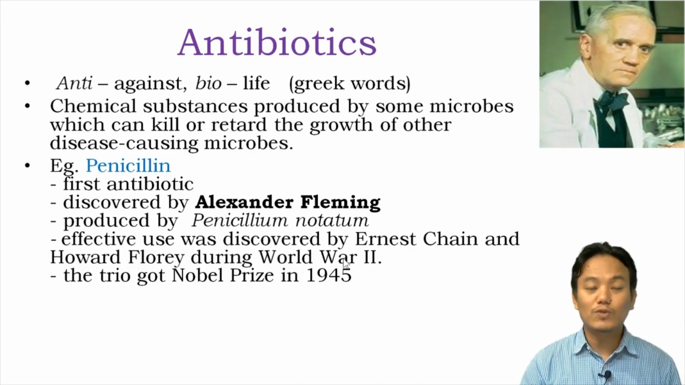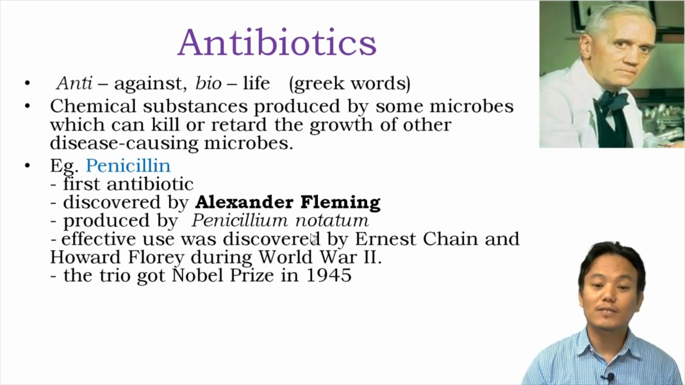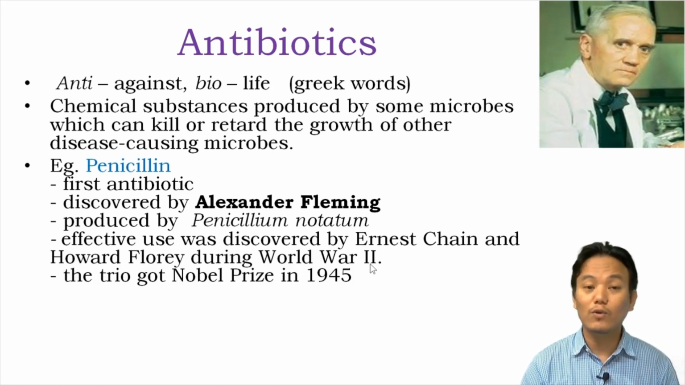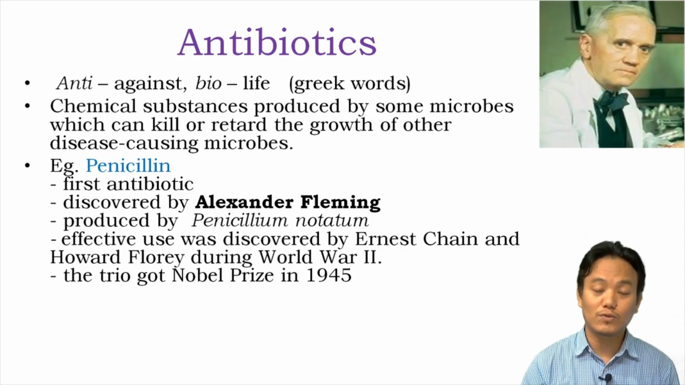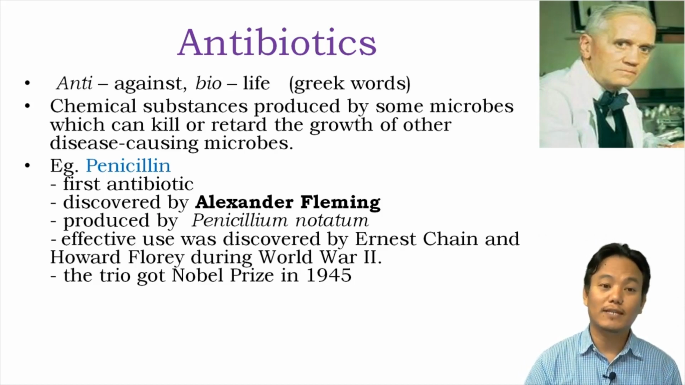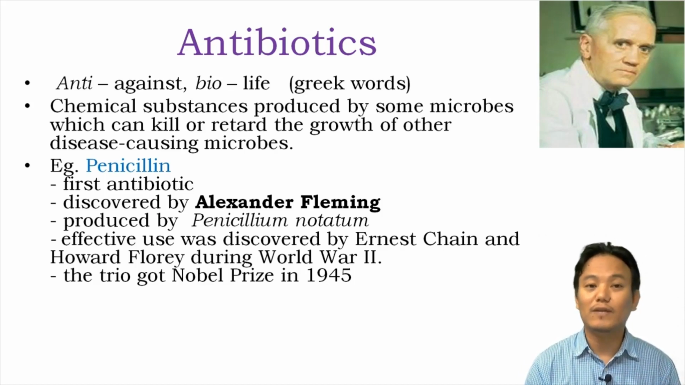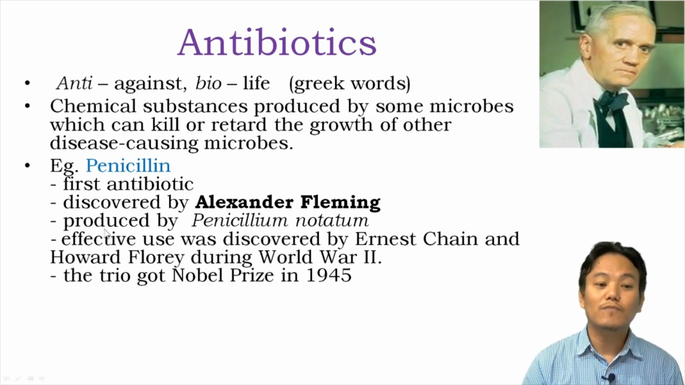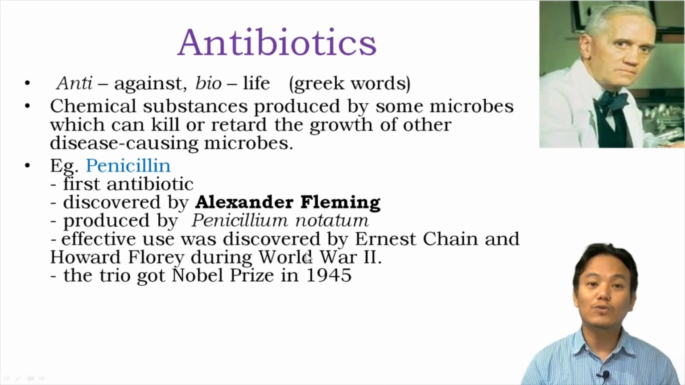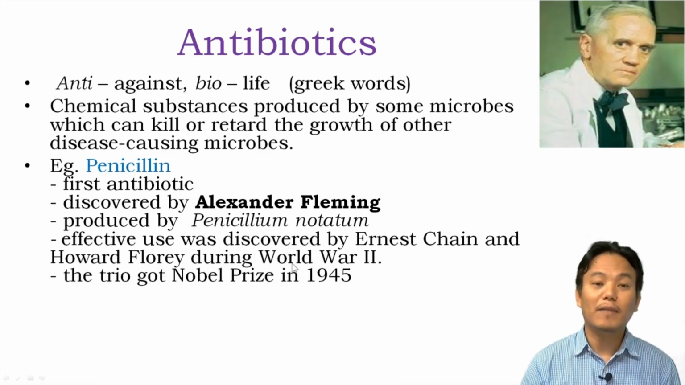The effective use of the antibiotic penicillin was discovered by two people, Ernst Chain and Howard Florey, during World War II. During World War II, many of the soldiers died because of bacterial infection of their wounds. Soldiers got injured and their injuries got infected by bacteria, and many of them died because of that, right? These two scientists found out that penicillin, which was discovered by Alexander Fleming, is useful to treat those soldiers. Because of that, many lives were saved. Many soldiers were saved.